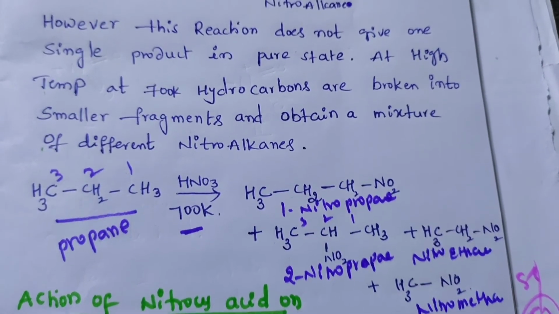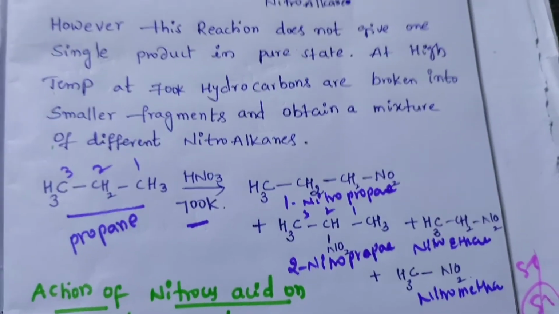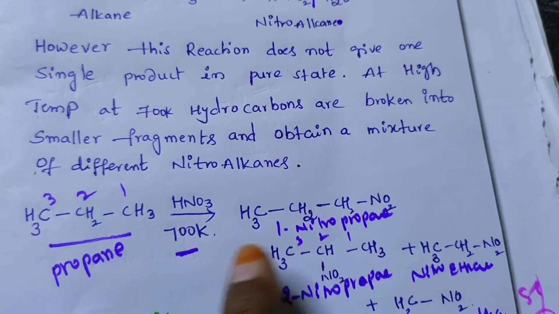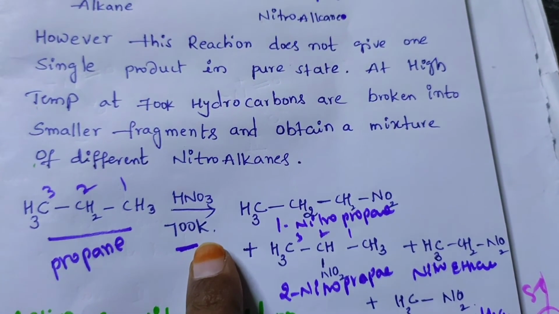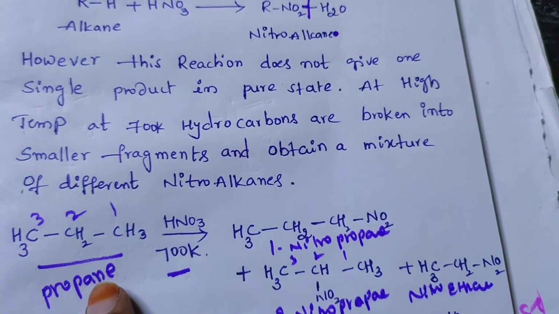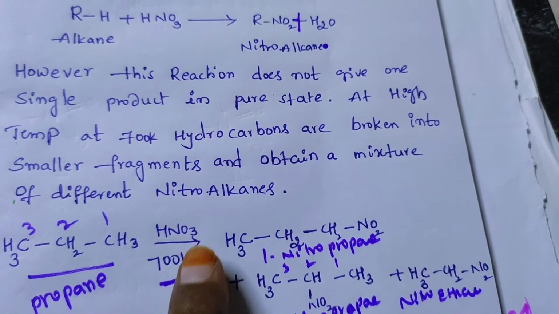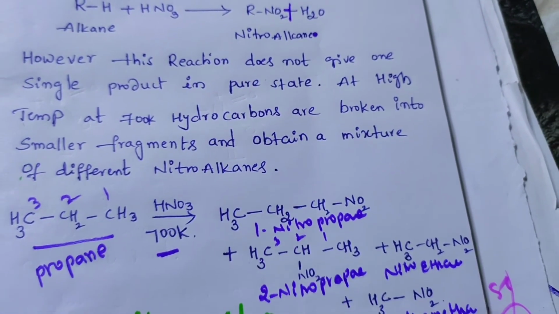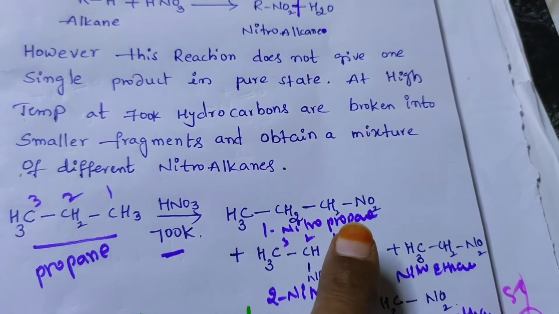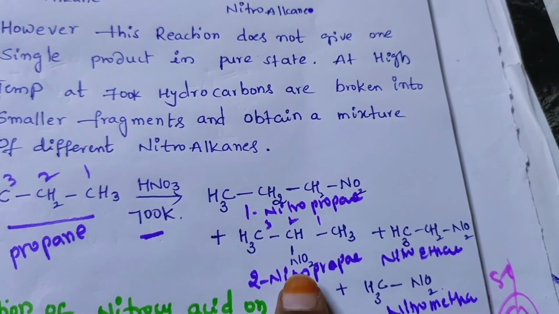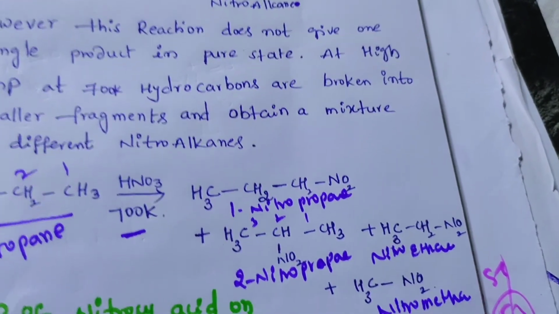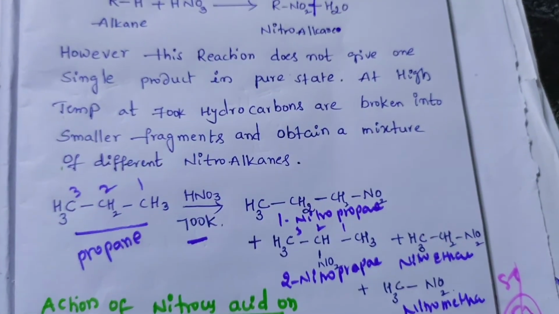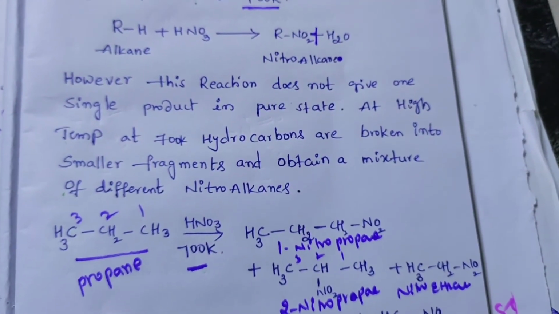So this propane, these hydrocarbons are broken into smaller fragments at 700 Kelvin. When I treat propane with HNO3 at 700 K, a mixture of different nitroalkanes is obtained. One is 1 nitropropane, the second one is 2 nitropropane, then nitroethane, and the third one is nitromethane. This is the nitration of the alkanes. This is the first preparation.